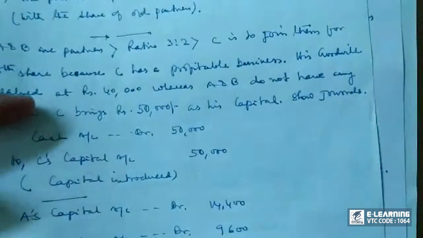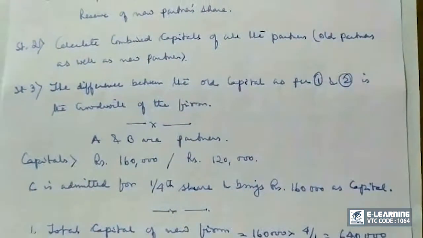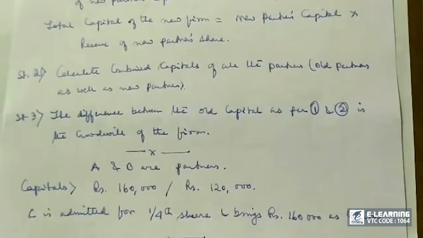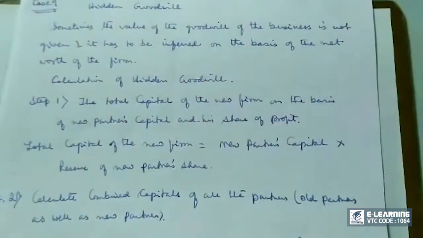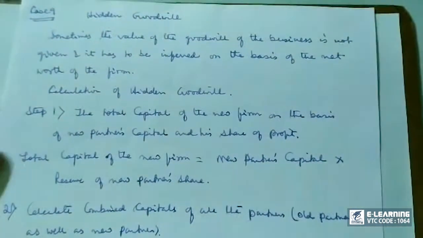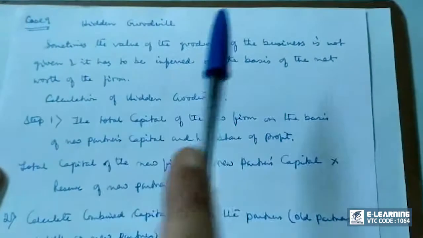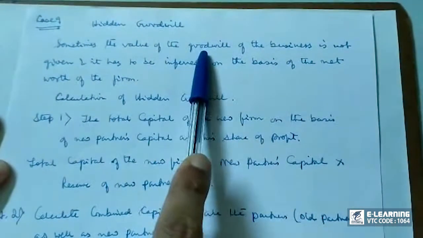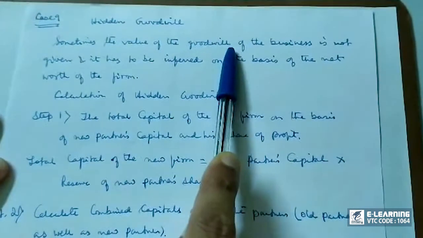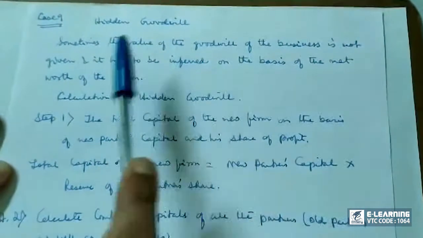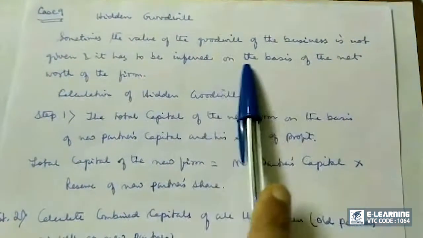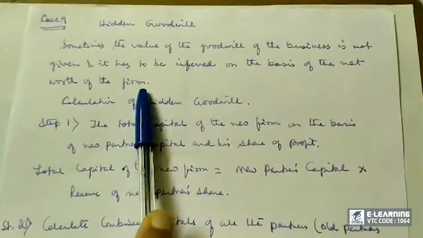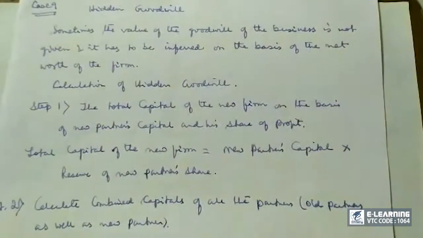Now let's go to the 9th and the last case. This is called hidden goodwill. We have to calculate the goodwill. This is called the case of hidden goodwill. Sometimes the value of the goodwill of the business is not given, and it has to be inferred on the basis of net worth of the firm. So we have to calculate goodwill.